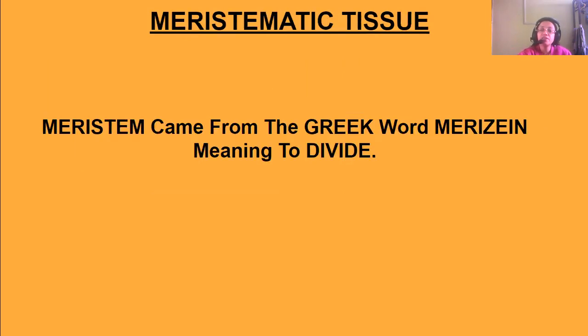Okay, next is meristematic tissues. Now meristem came from the Greek word merizine. The meristem word, meristematic, came from the Greek word merizine, which means to divide. So I told you meristematic tissues can divide. This division word came from this meristem.